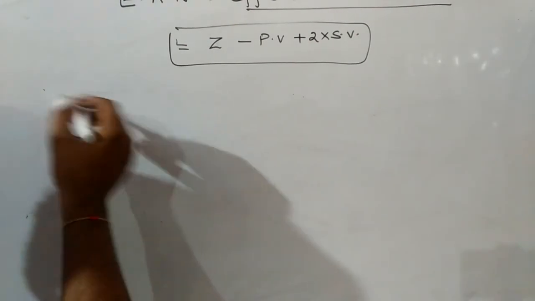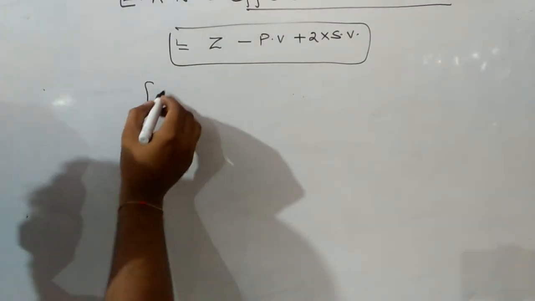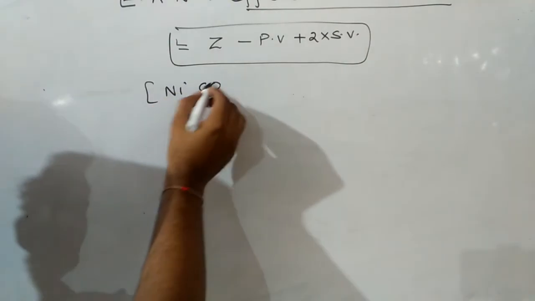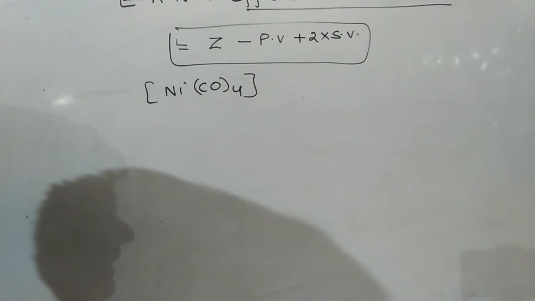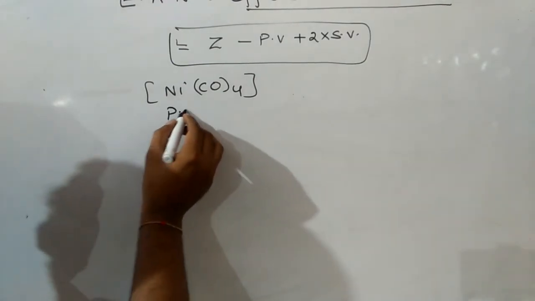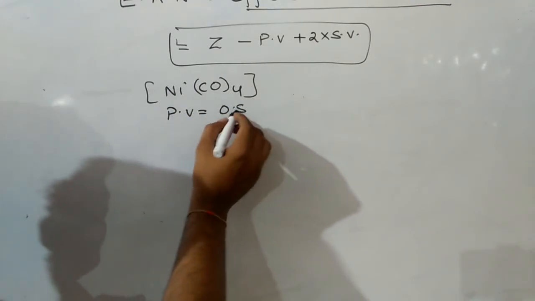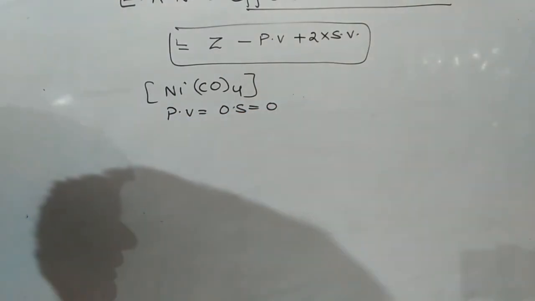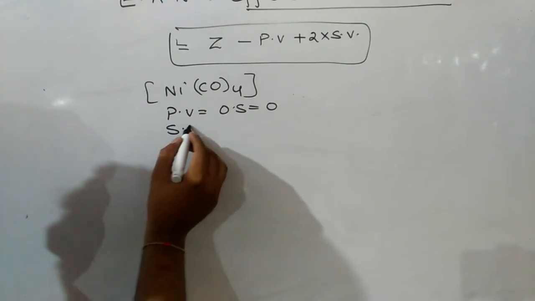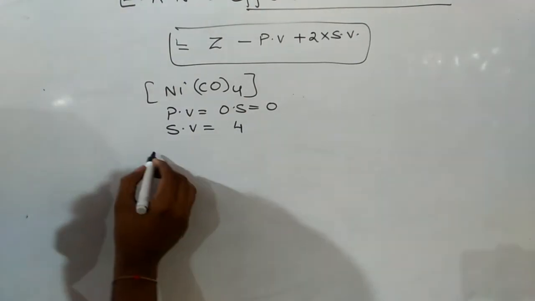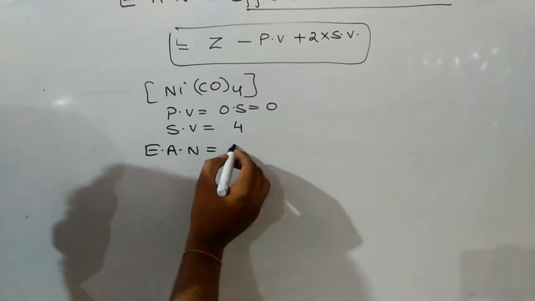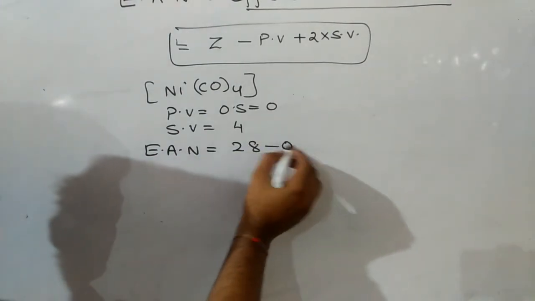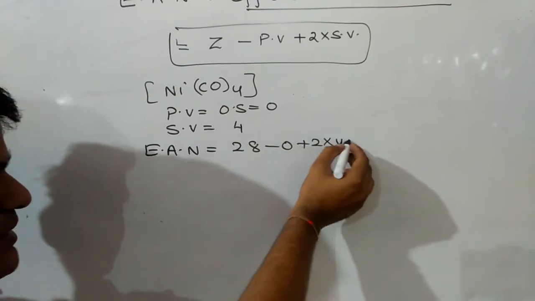Let's suppose we are taking a few questions. First one is tetracarbonyl nickel. In tetracarbonyl nickel, what is the effective atomic number of nickel? For that, we have to find out primary valency, and the primary valency or oxidation state of nickel will be 0 here. Secondary valency will be 4. So effective atomic number will be 28 minus 0 plus 2 into 4, that comes out to be 36.